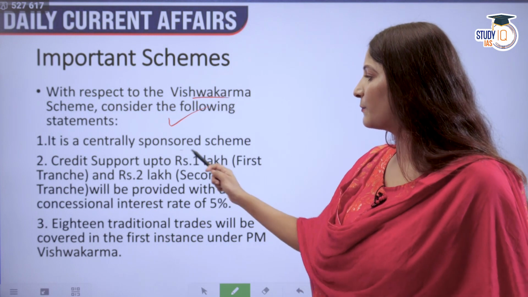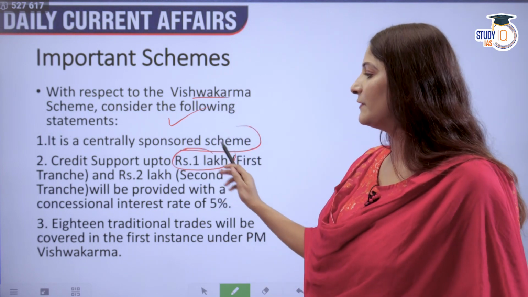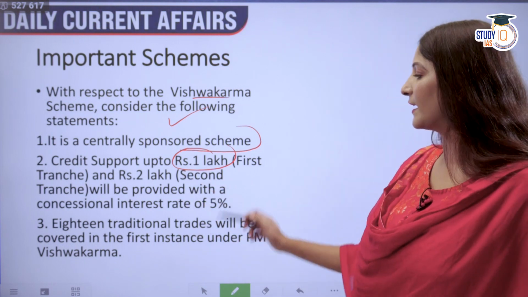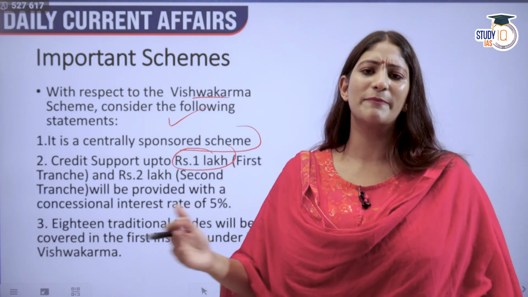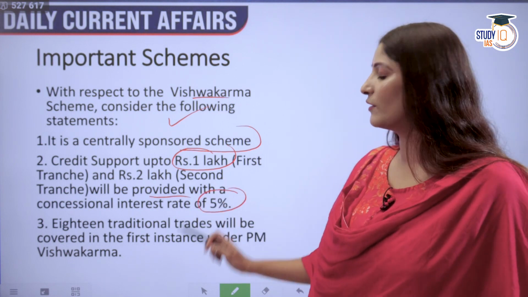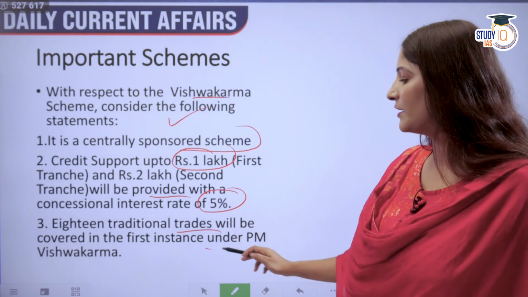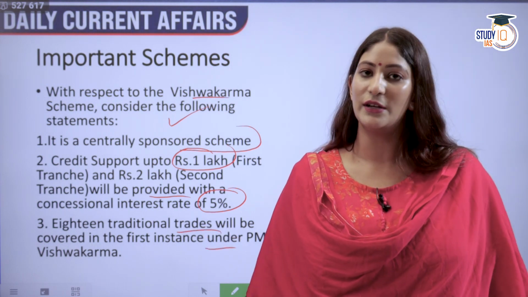So it's a centrally sponsored scheme. First, credit support up to rupees 1 lakh in the first tranche and 2 lakh in the second tranche will be provided with a concessional interest rate of 5% only. And 18 traditional trades will be covered in the first instance under the particular scheme.